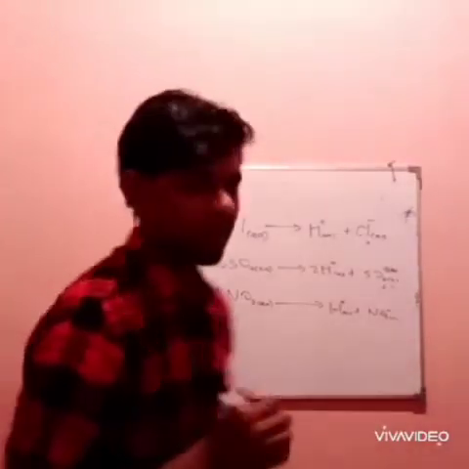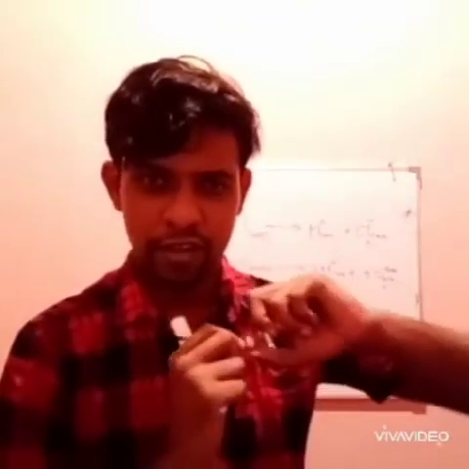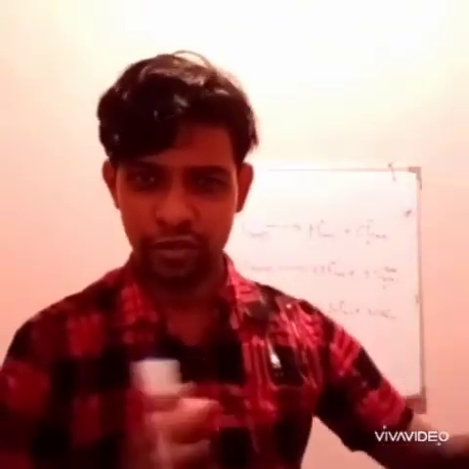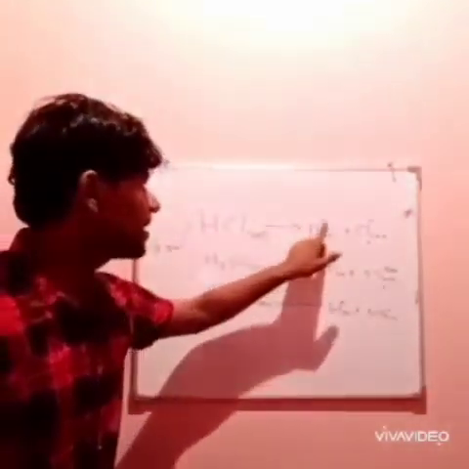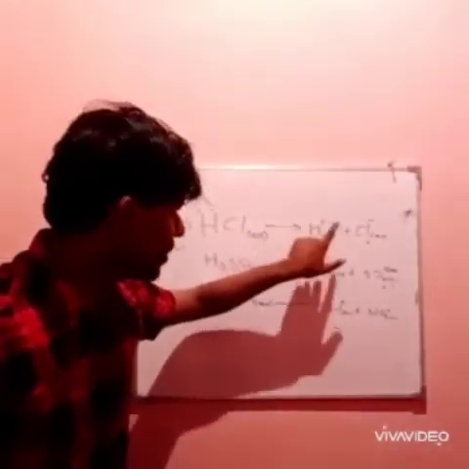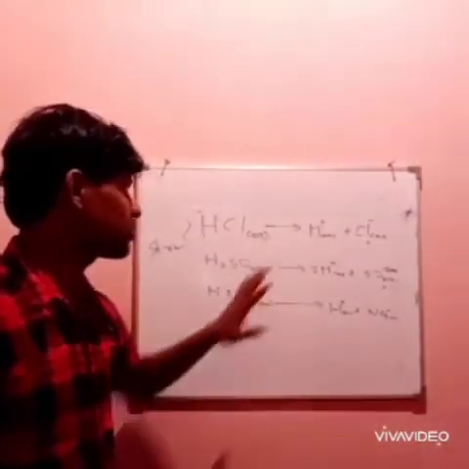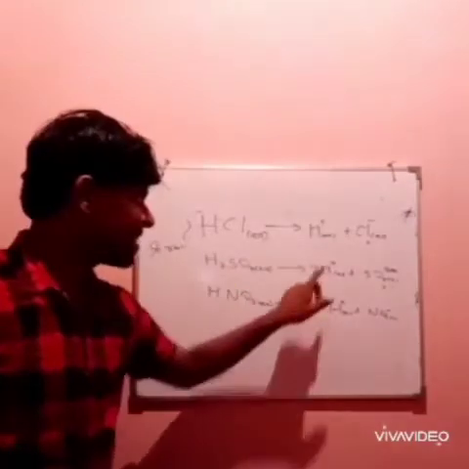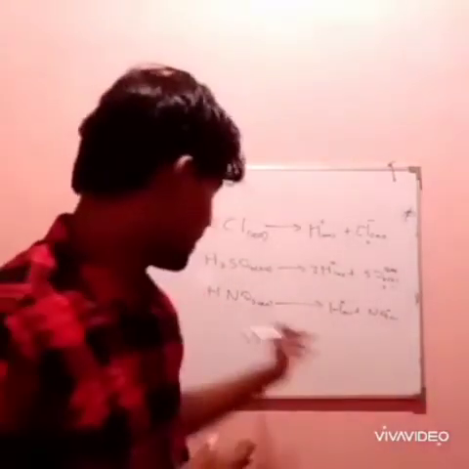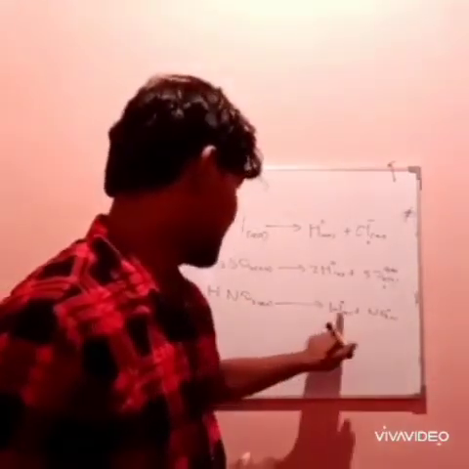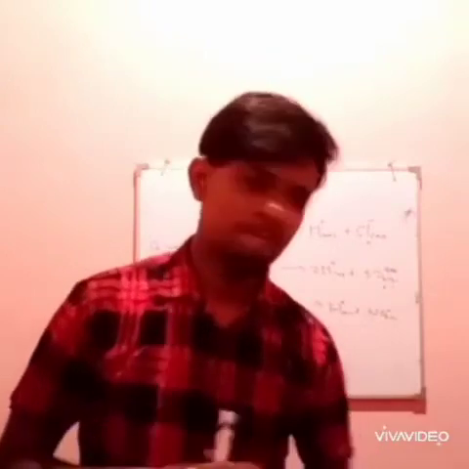What is the difference between a strong acid and a weak acid? A strong acid can completely dissociate. That means, come to think of HCl, it can completely dissociate into H plus and Cl minus. That means it completely releases these two ions. H2SO4 can release two hydrogen ions completely, and nitric acid releases that hydrogen plus ion completely.